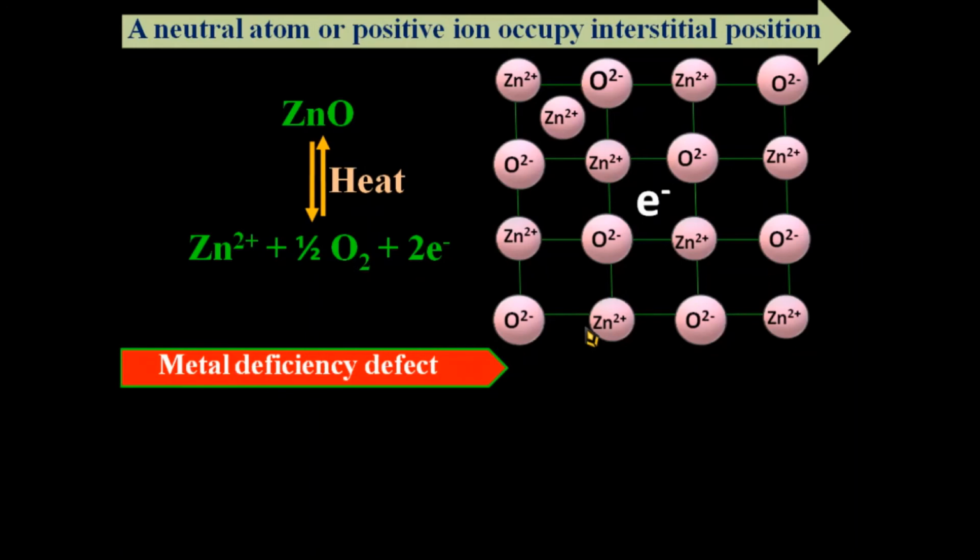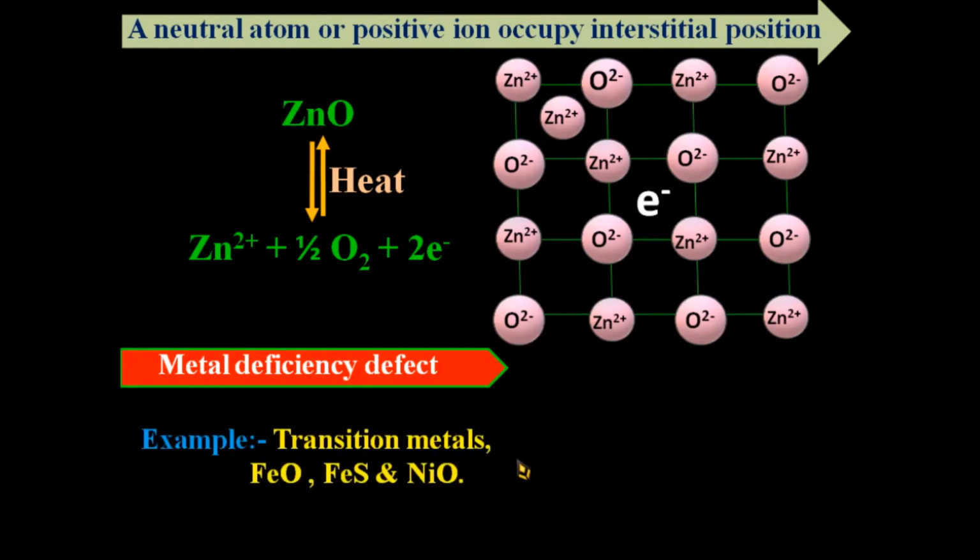Then we discuss the metal deficiency defect. This defect is possible only in compounds of a metal that shows variable oxidation states. It means we discuss the elements or metals which show more than one different type of oxidation state, and generally here we consider the example of a transition element or d-block element. For example, iron oxide FeO, FeS and NiO. These are d-block elements.